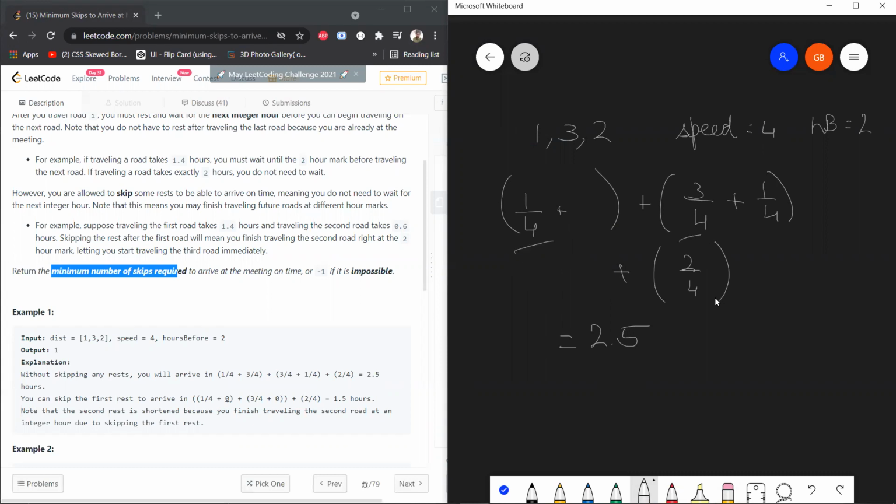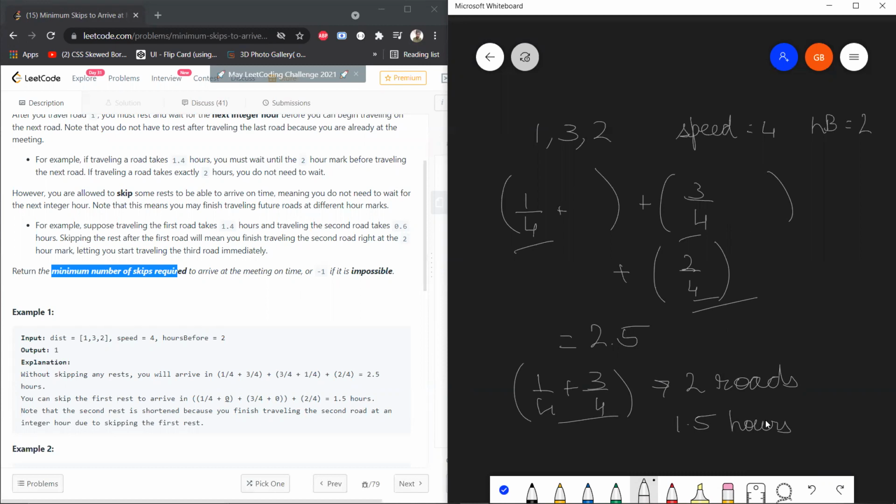And then this resting period will also disappear. This is disappearing, mind you. We are not skipping this. You don't need to skip it because what you're going to do is 1 by 4 plus 3 by 4. You'll travel the 2 roads in this time, and the last road will be traveled in 2 by 4, or you can say 1 by 2 time. And since this is 1 and this is 1 by 2, so 1 plus 1 by 2 will be 1.5.